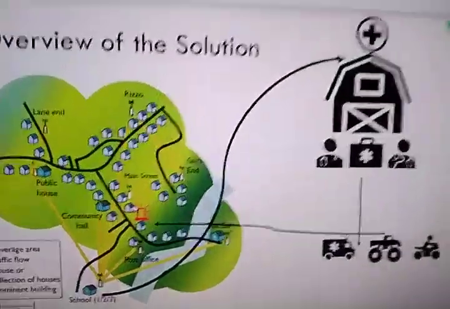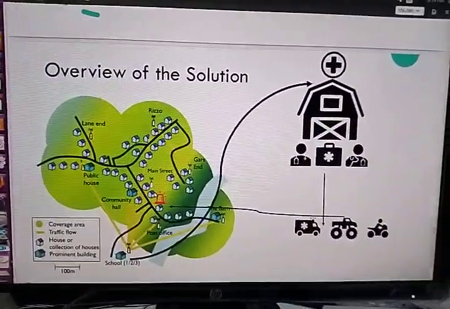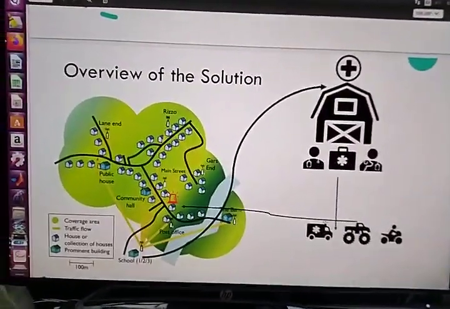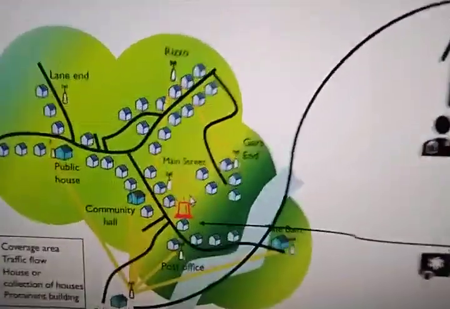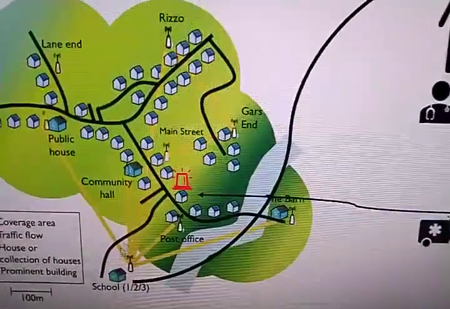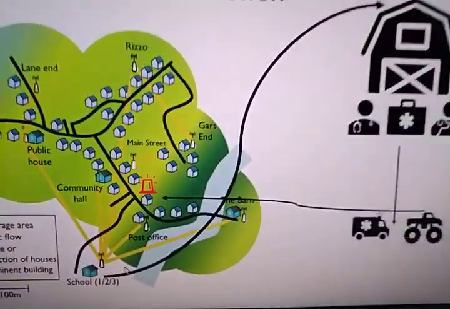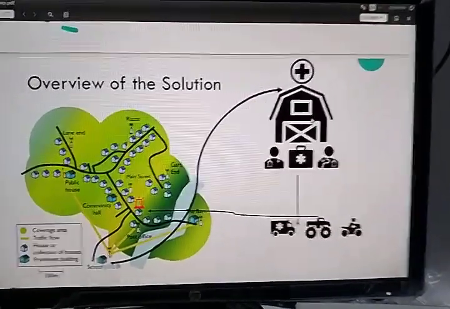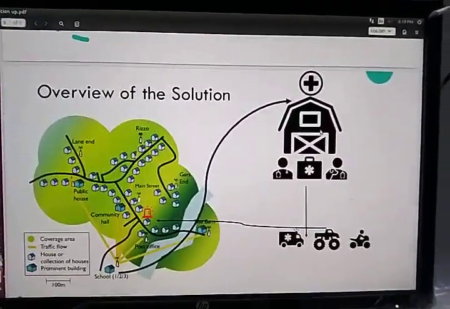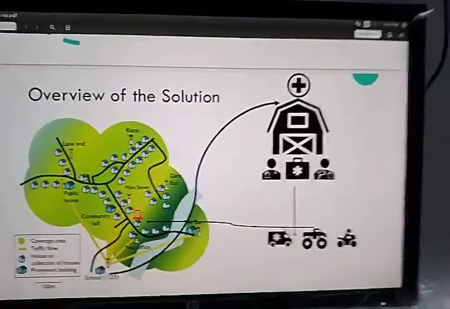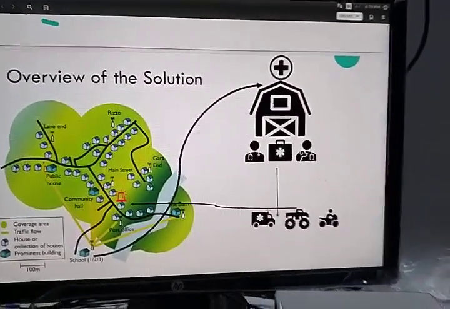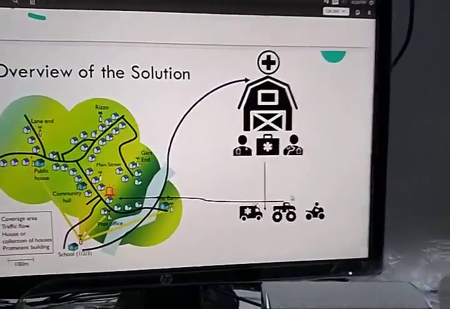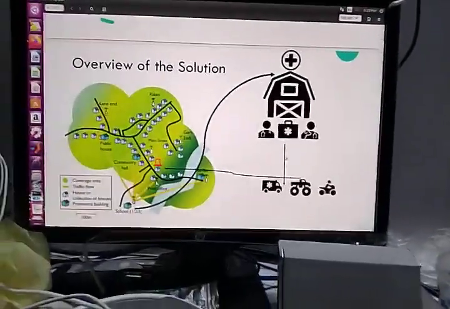We are keeping two options: a casual emergency, or something very urgent, like an accident. The message will be transferred to its nearest master node, and from there to a command center. The origin of the message and what kind of emergency is needed will be transferred to the command center. From the command center, they will decide how to approach that area. They may use a two-wheeler or an ambulance for this.